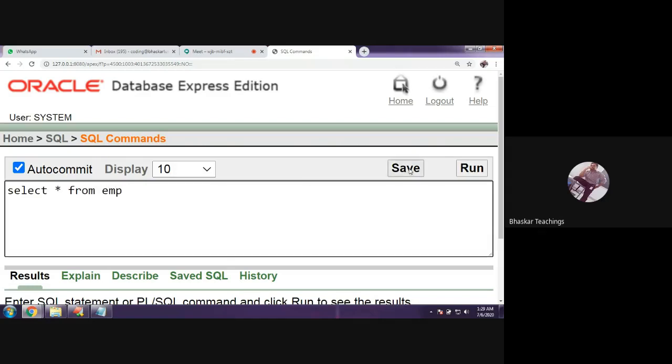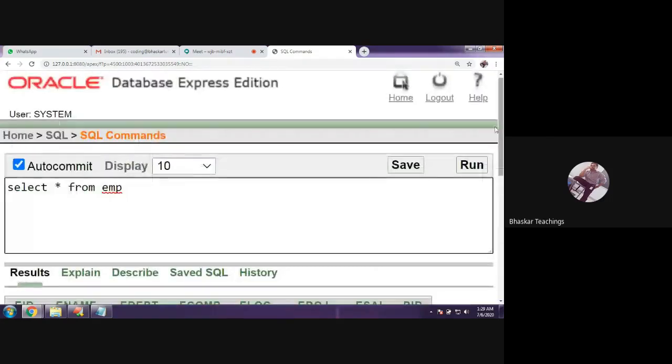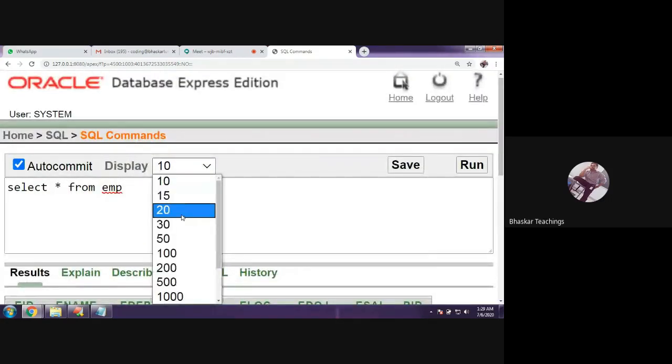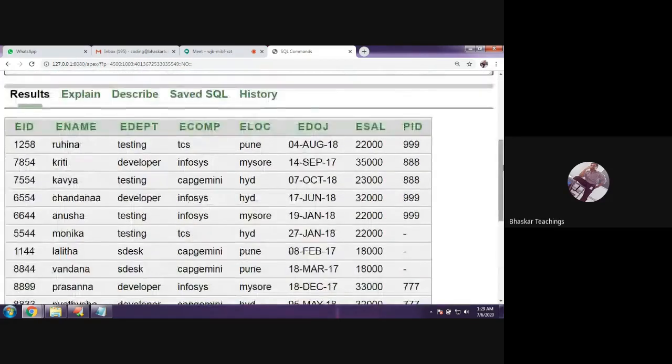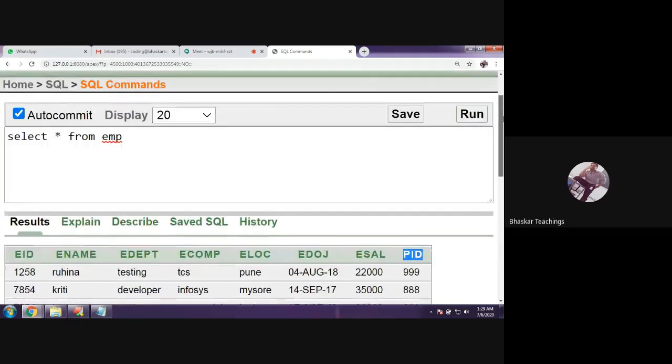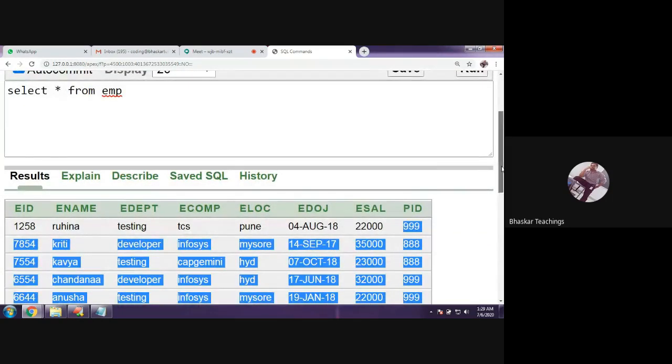We have this table, with 17 records in total. The columns are EID, ENAME, department, location, date of joining, salary and the project ID, the project to which they are assigned.